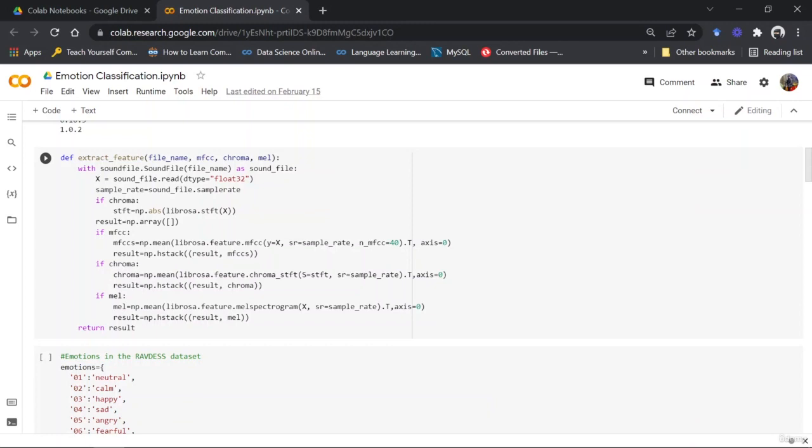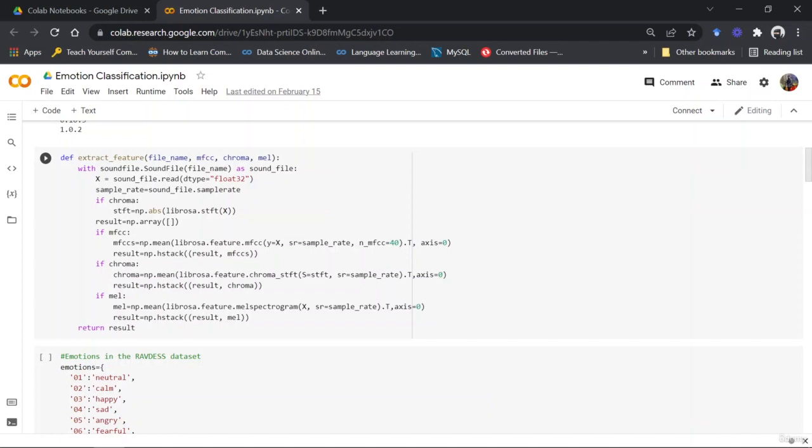So this was a function created to extract features or information from my audio file, which can be used as input to my model so that we can train it on the particular data that we get from the extract feature. Now I would be talking about what features we can extract from the audio files and what we are doing here in the next video.